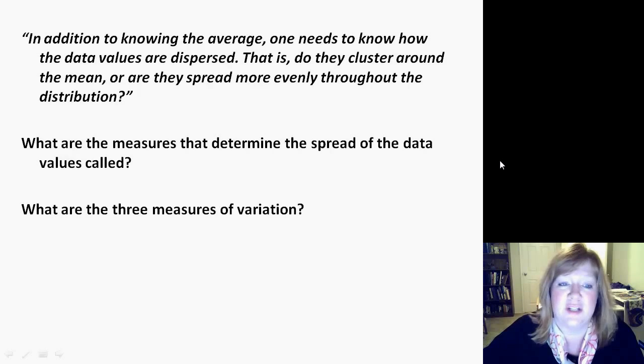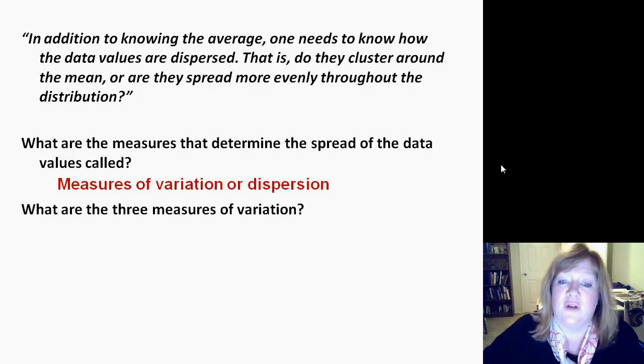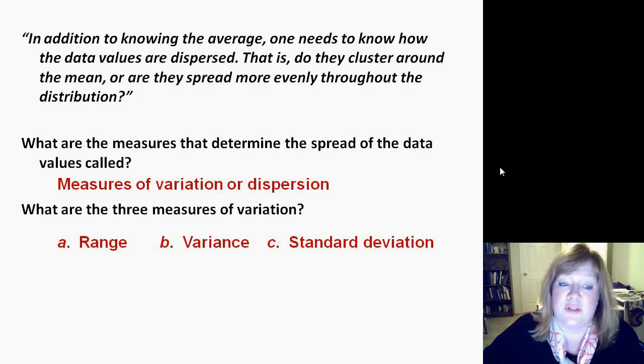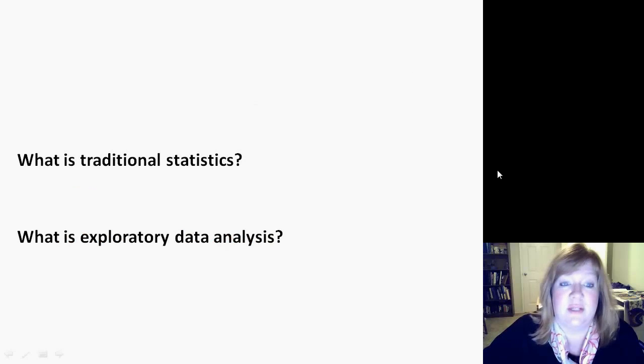And we'll get into data shapes a little bit later. What are the measures that determine the spread of the data values called? That's called measures of variation or dispersion, and that's not what we're doing yet. There are 3 measures of dispersion or variation: range, high minus the low, variance, and standard deviation. Those we'll be getting into later.